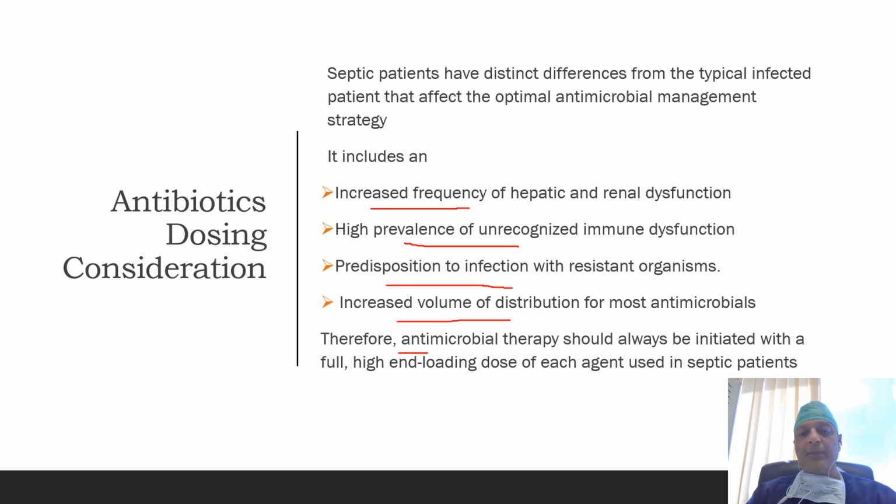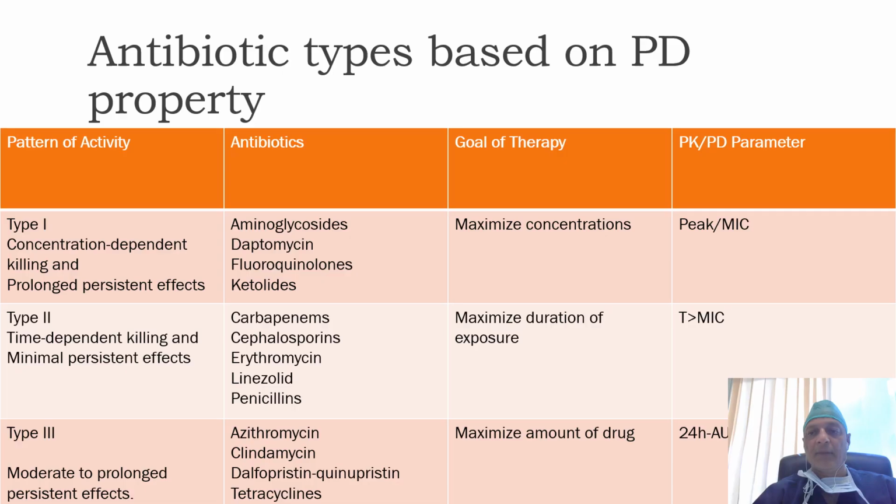Therefore, antimicrobial therapy should always be initiated with a full high loading dose of each agent used in a septic patient.